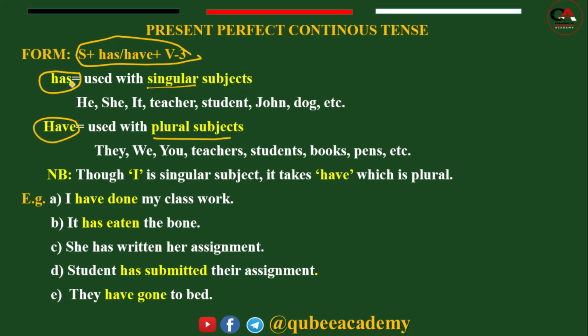When we say singular subject, like third person singular, like he, she, it, and also a single noun like teacher, student, proper noun like John, dog. If you see such types of subject at the beginning of the sentence, and the tense is present perfect, such types of noun should be followed by has.